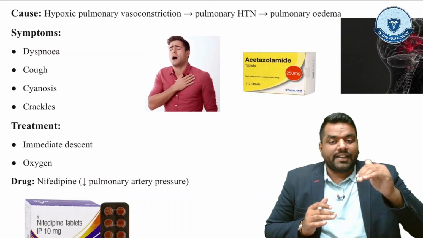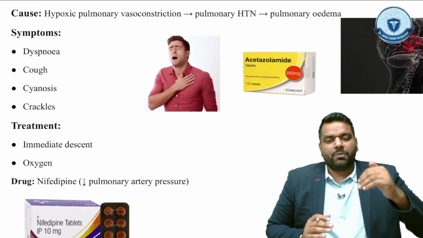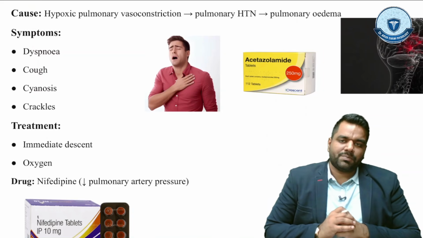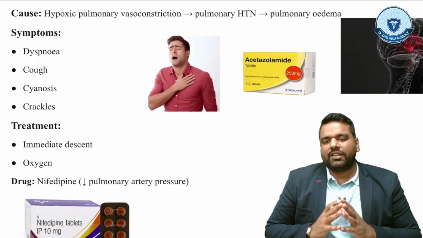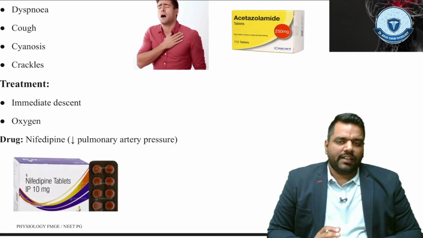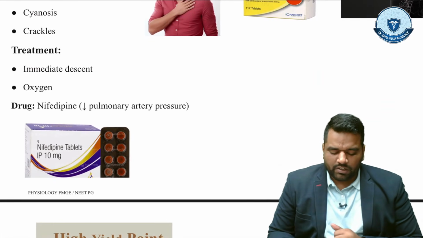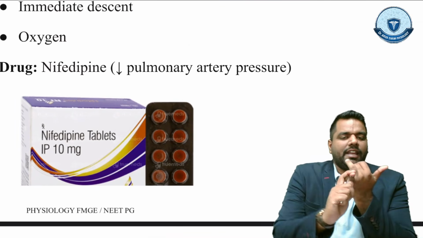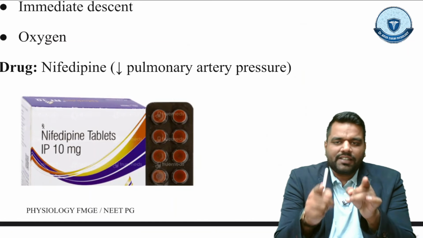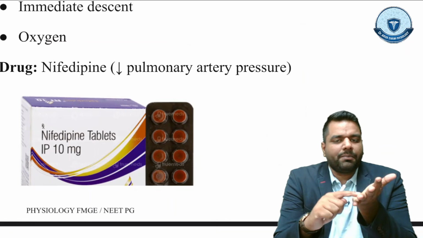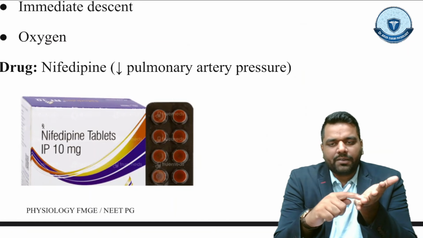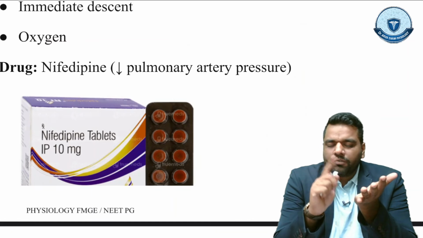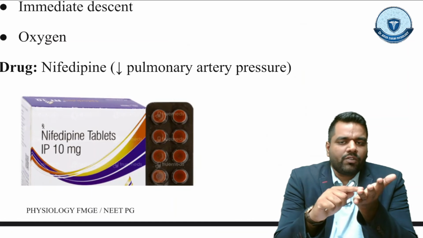This will decrease the pulmonary artery pressure, so pulmonary edema will be less and dyspnea will be less. So that is how, in this condition, in HAPE, you have to give the drug we call Nifedipine. So guys, you can easily understand: if it is AMS, the answer should be acetazolamide. If it is HACE, high altitude cerebral edema, the drug which you have to give is